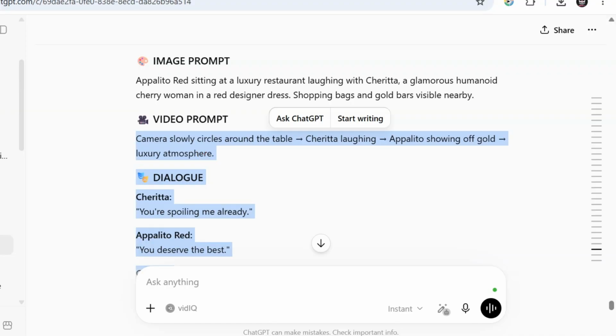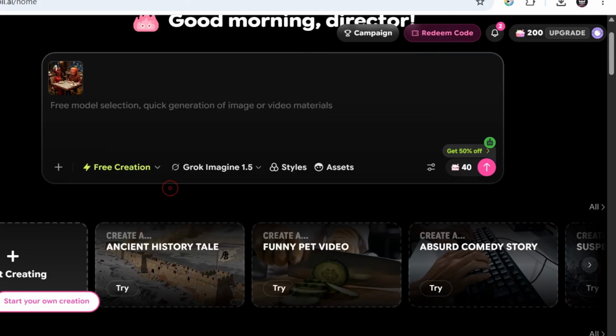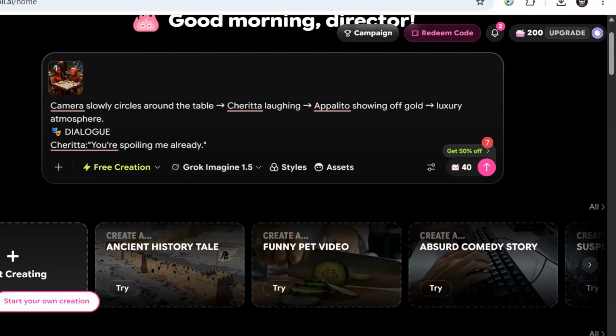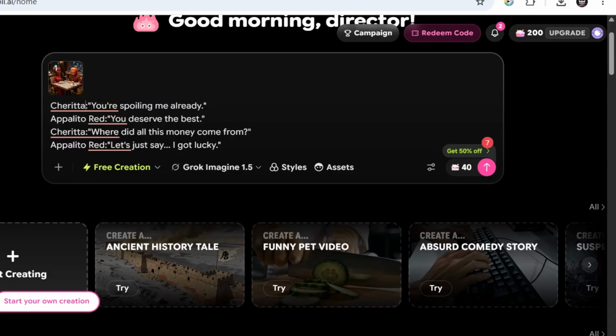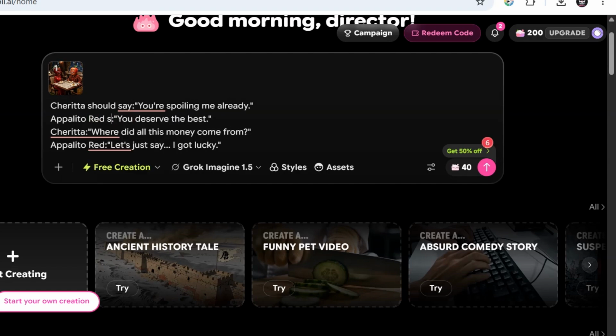So I copy it, and I will head over to the platform where I've already added my image reference. So remember, you select the model and you add that, and this is it. I always like to add who should say what, especially with dialogue content, because I want the lip syncing to be perfect.